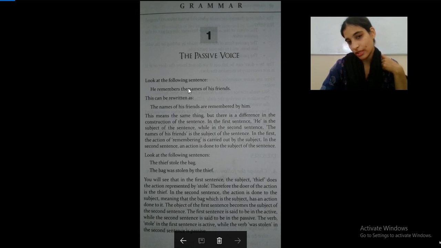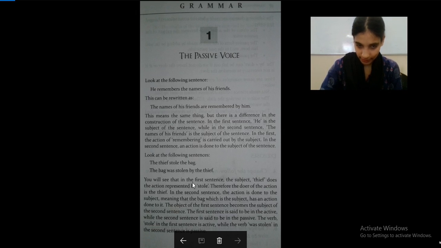So they're trying to say that he remembers his friends. The verb of remembering is carried out by the subject. In the second sentence, an action is done to the subject of the sentence, meaning the names of his friends are remembered. So the names of his friends is itself the subject, and an action is done to the subject itself.